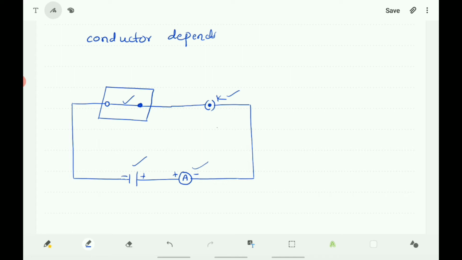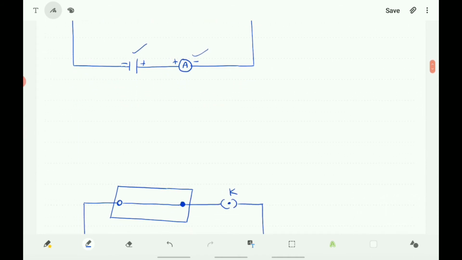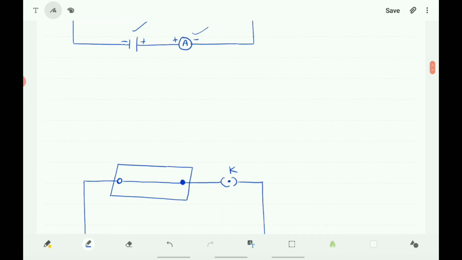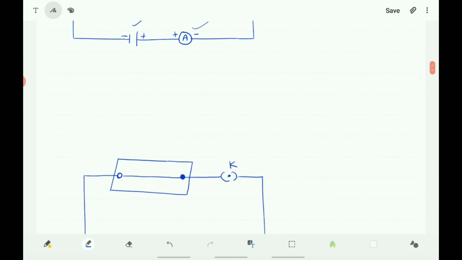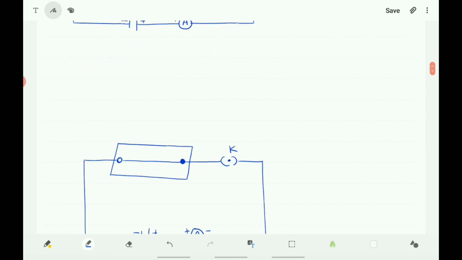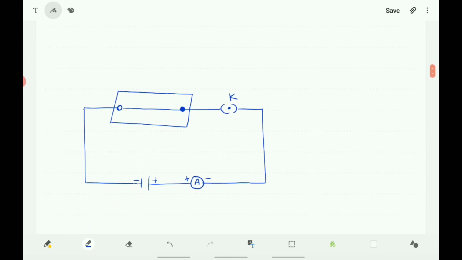Here you connected the nichrome wire and observe the flow of current through the circuit by inserting the plug key. After that, in the place of the nichrome wire, you take the same nichrome wire but of double length. Replace this nichrome wire with the nichrome wire of double length, and again you complete the circuit by inserting the key and note down the reading in the ammeter.